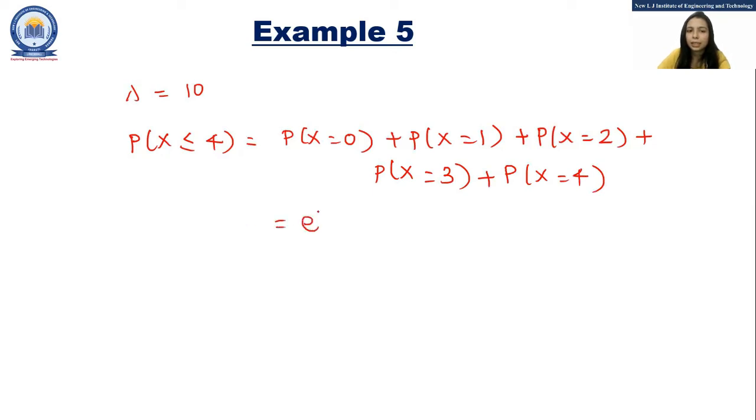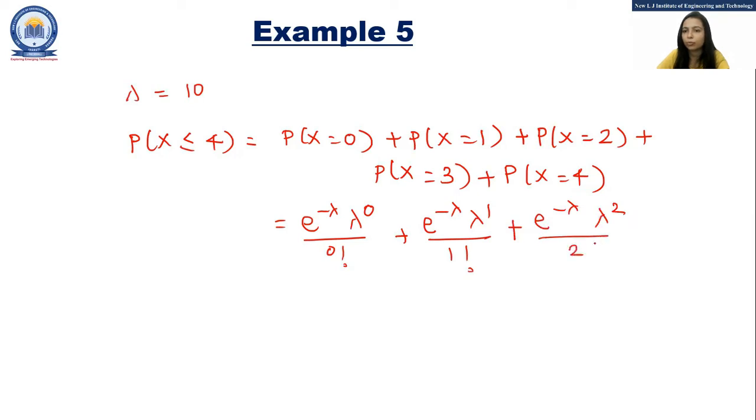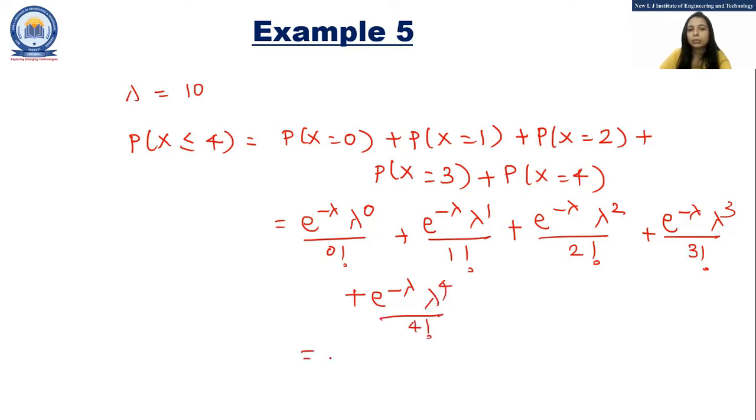So that is e raised to minus lambda, lambda raised to 0 upon 0 factorial, plus e raised to minus lambda, lambda raised to 1 upon 1 factorial, plus e raised to minus lambda, lambda squared upon 2 factorial, plus e raised to minus lambda, lambda cube upon 3 factorial, plus e raised to minus lambda, lambda raised to 4 upon 4 factorial. So e raised to minus lambda is common.